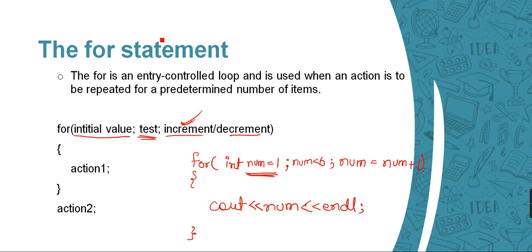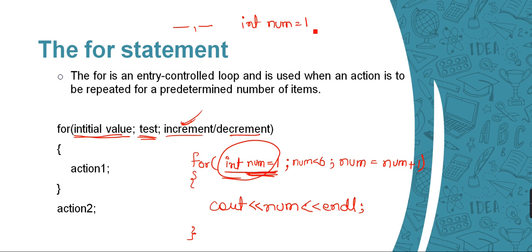Yes, we can apply both the conditions at the same time. Look, this is just an expression. We have only used one expression here. We can use multiple expressions here as well. Suppose I want two variables to be initialized in this. So what can I do? I will write int num equals 1. I need one more variable.